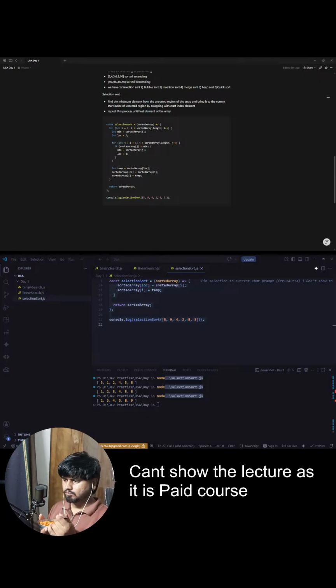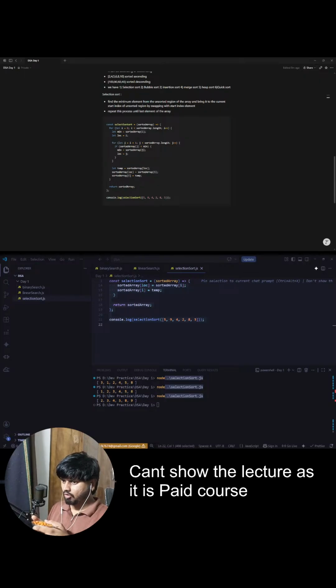Okay. So what do we do? We start from this place. Now guys, we compare this 11 and 2. Are they both in the correct order or in the wrong order? If we want to sort this array in ascending order, क्या दोनों सही order में हैं? No, they are not in the correct order. So do what? Swap them. So this 2 comes here, 11 goes there.